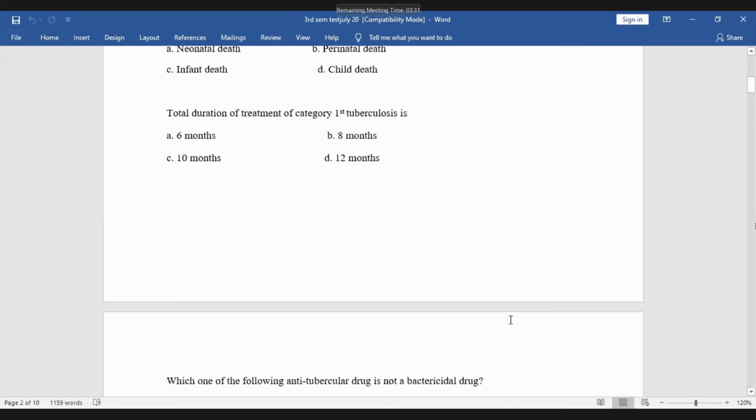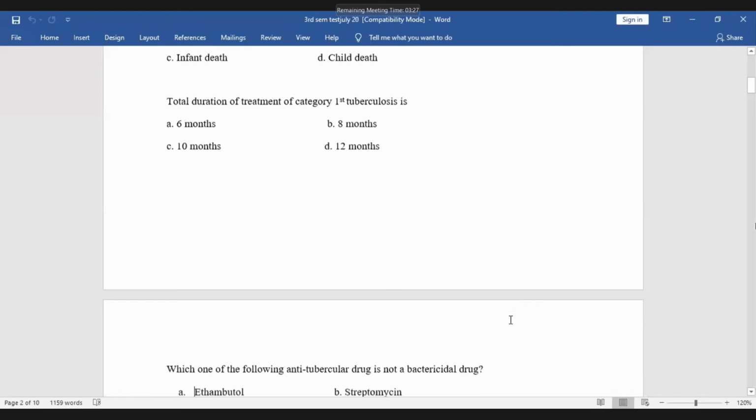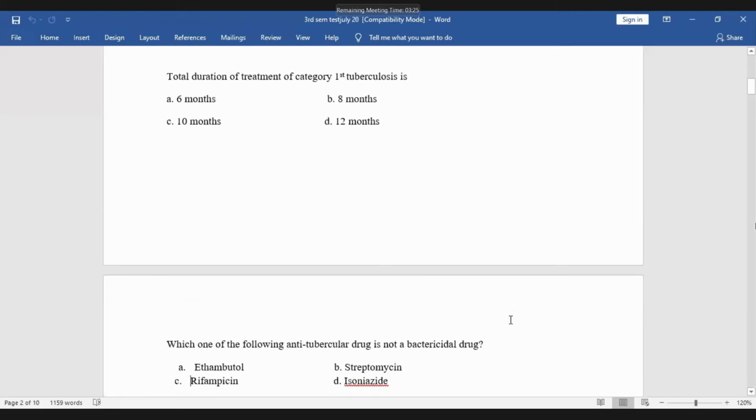Thereafter, Devlina. Okay, this is the question for Devlina. Which one of the following anti-tubercular drug is not bactericidal drug? So all are bactericidal drug except one. So which one is bacteriostatic drug? Sir, rifampicin. This question goes to Akriti. Sir, ethambutol. Yes, ethambutol is the right answer. So bacteriostatic, not bactericidal. Okay, thank you. Yes, thank you, sir. Next question for Dipesh.